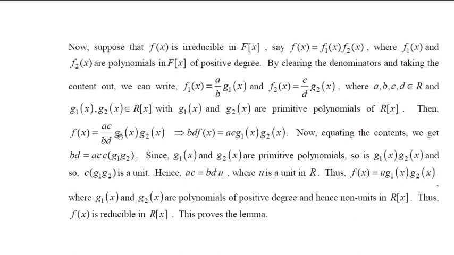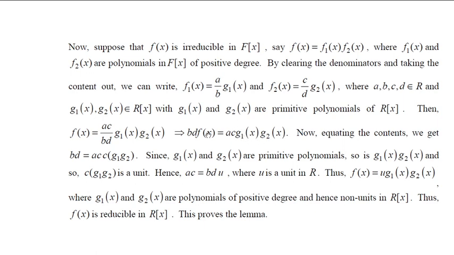Therefore, if you substitute these two, it becomes ac by bd into g1 of x into g2 of x. Now cross multiply and you will get bd of f of x equals ac g1 of x into g2 of x. Now equate the contents, so this will be content of bd f, but bd is a constant, we can write that one outside. So bd into content of f is equal to ac into content of g1 g2.